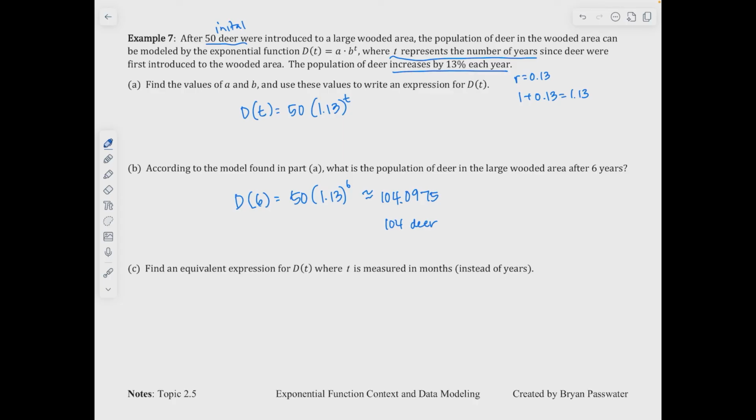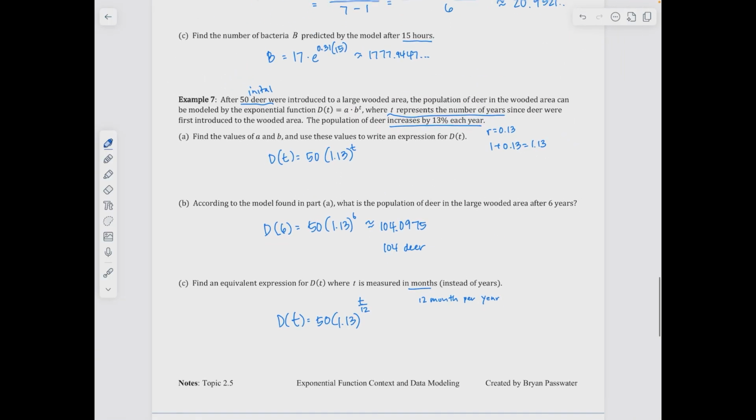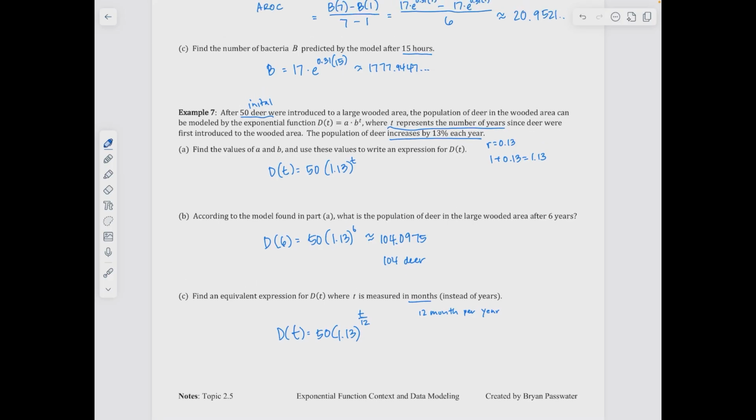For letter C, find an equivalent expression where d of t is measured in months instead of years. So in months, there are 12 months per year. So that means that d of t is going to be equal to 50 times 1.13. So it happens every 12 months, so I would just call it t over 12. Because if t was 12, 12 months means 1 year, it's going to increase by 13%, and so forth from there. Okay? So that is it for section 2.5.